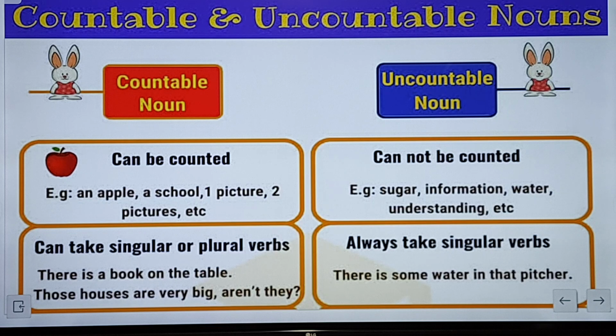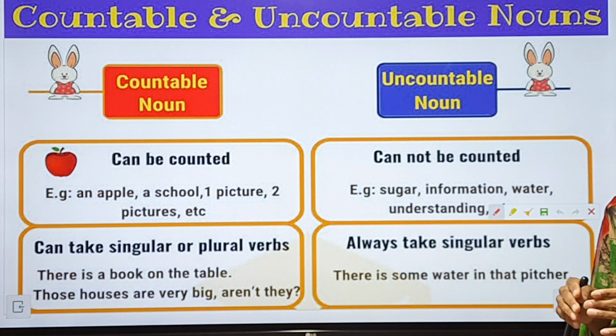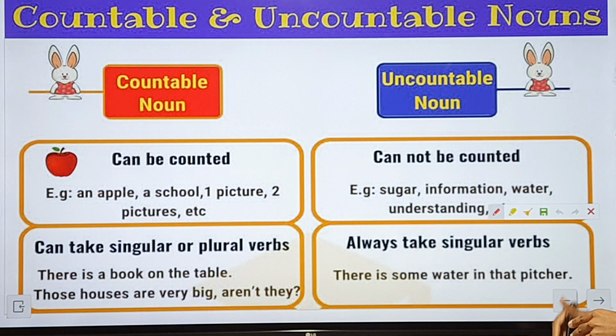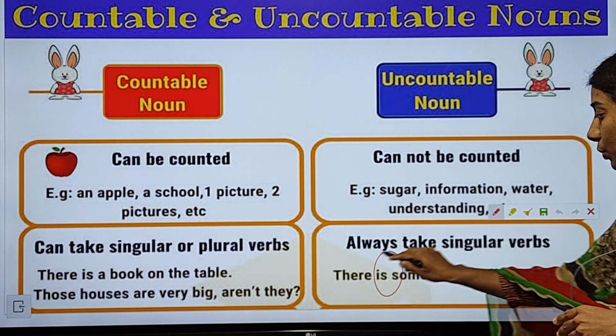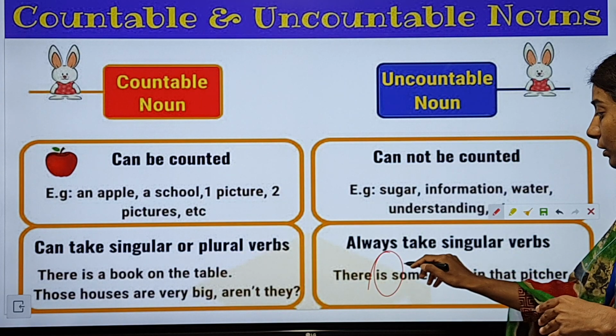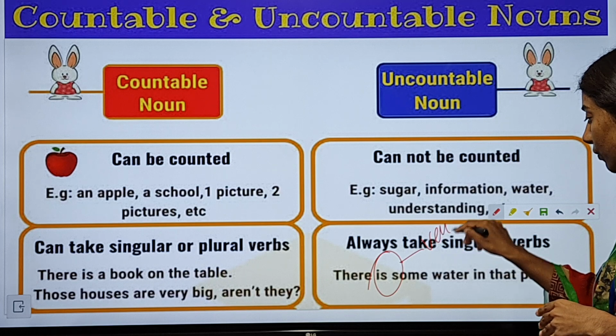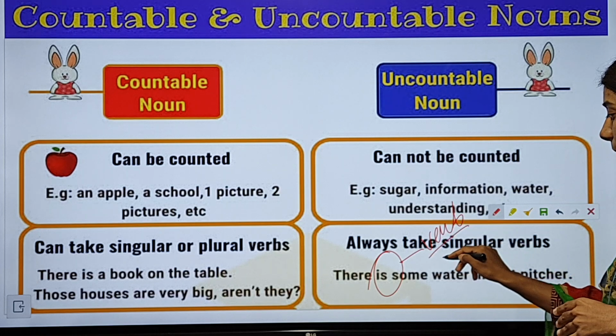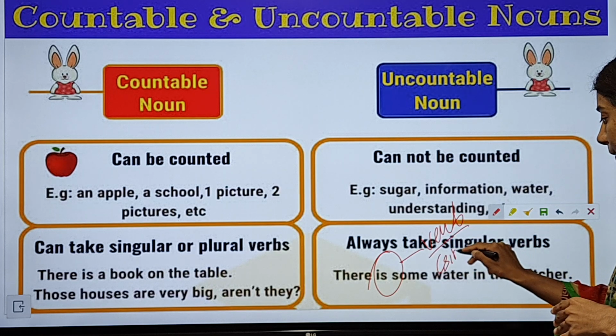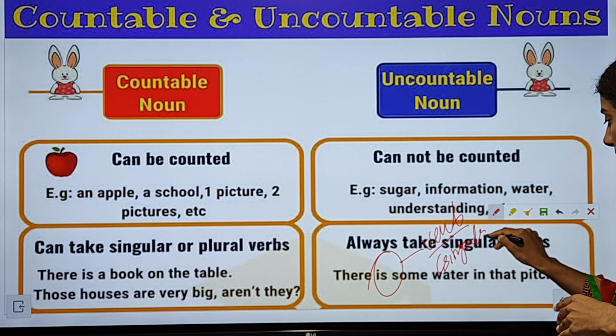There is some water in that pitcher. When we are talking about uncountable nouns, then in uncountable nouns, is will always be used. Is is the singular auxiliary verb, and it will be used as the singular only.